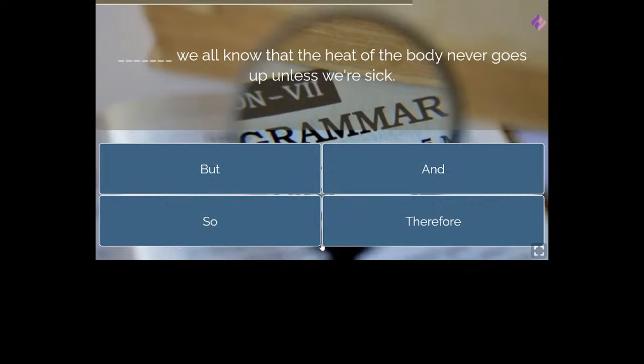Next question. Dash, we all know that the heat of the body never goes up unless we are sick. So it's very simple.